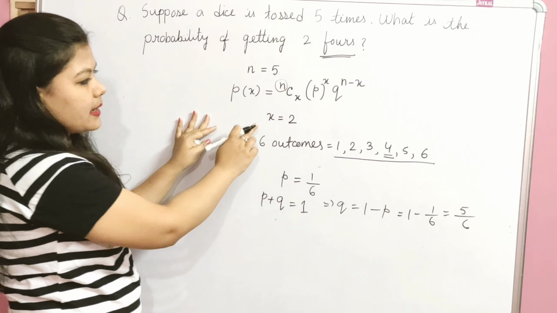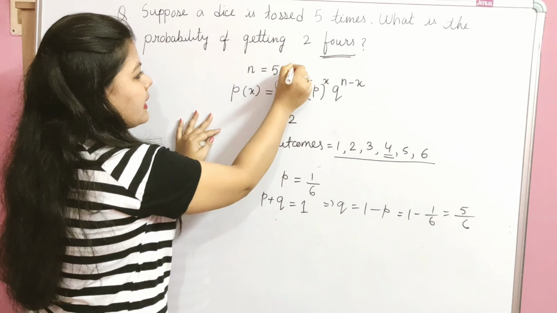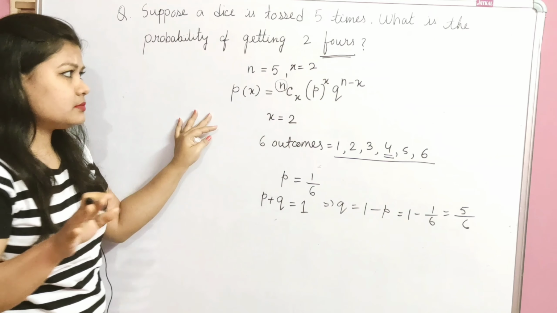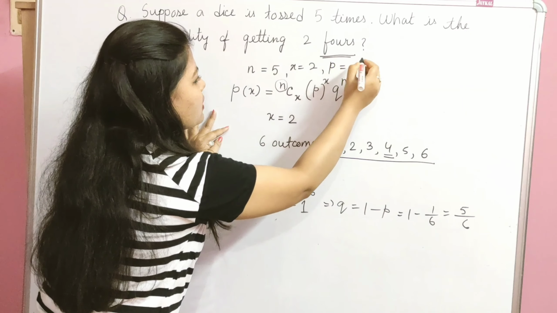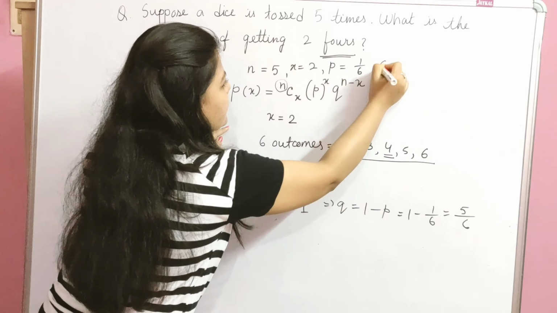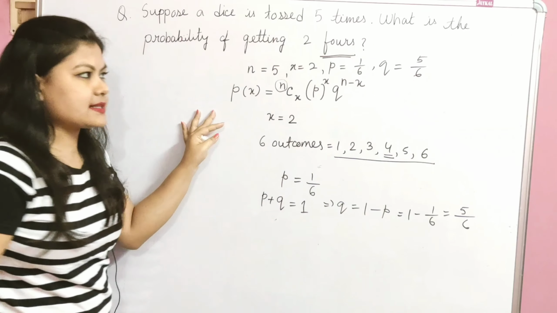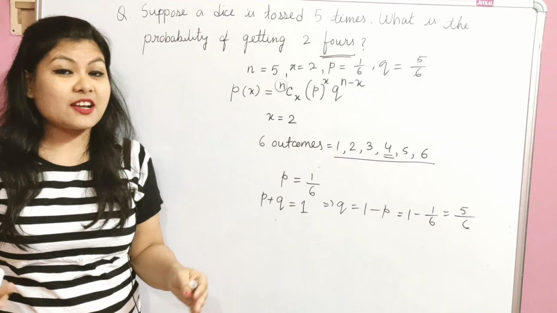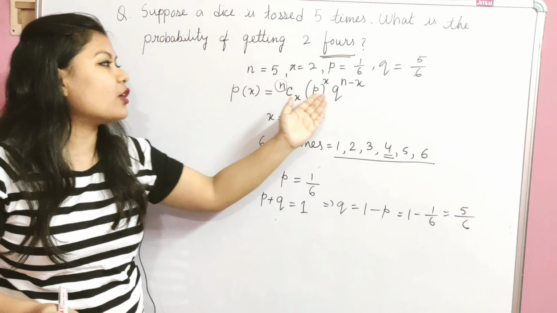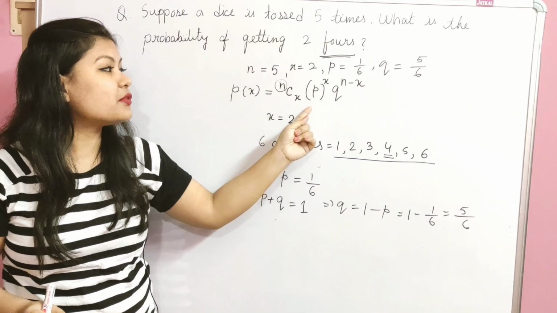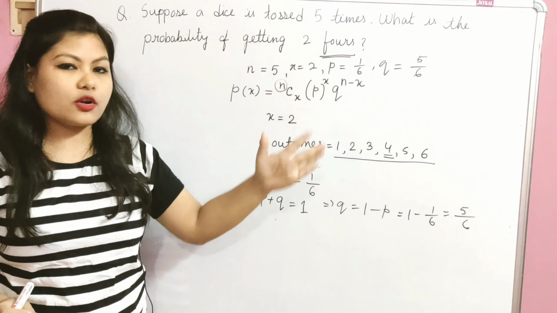So now we have got all the values: n equal to 5, x equal to 2, p equal to 1 by 6, and q equal to 5 by 6. We have found all the necessary values to put in the formula for binomial distribution.